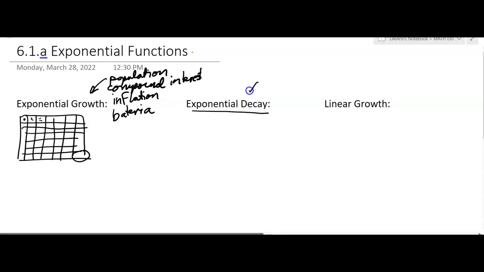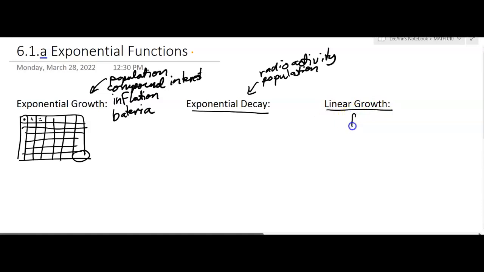And exponential decay, things like radioactive material and half-lives. It can also work for population decreases, I guess. Some countries' population isn't growing, but rather it's decreasing. Those are the ones I can think of right off, as opposed to linear growth. Now, linear growth, we've had that before.